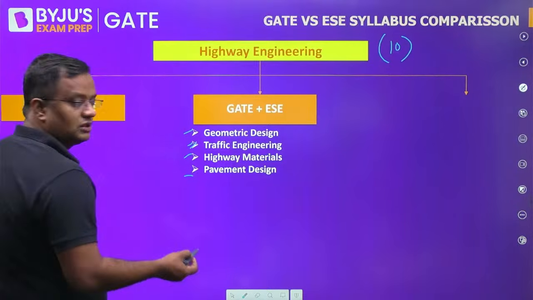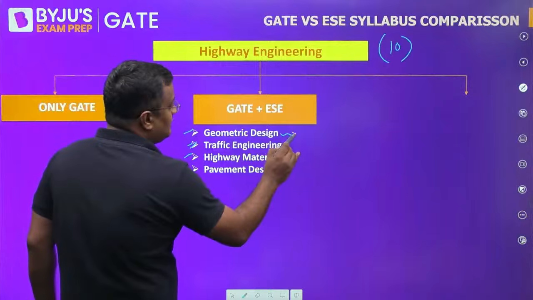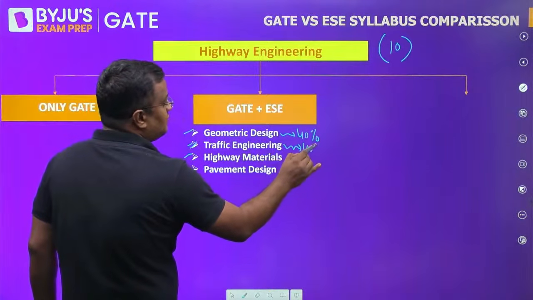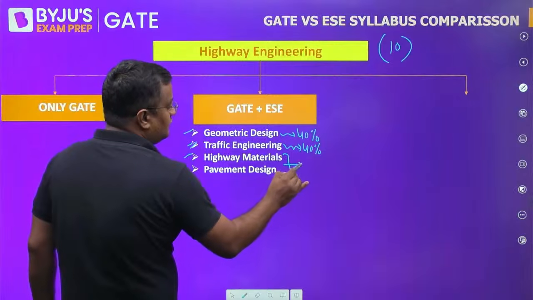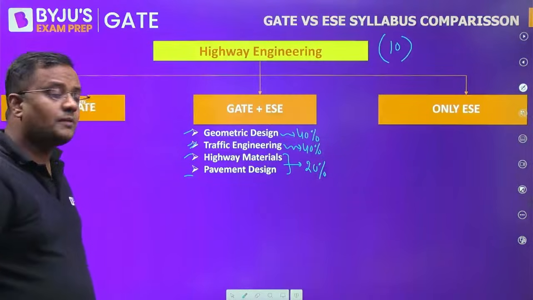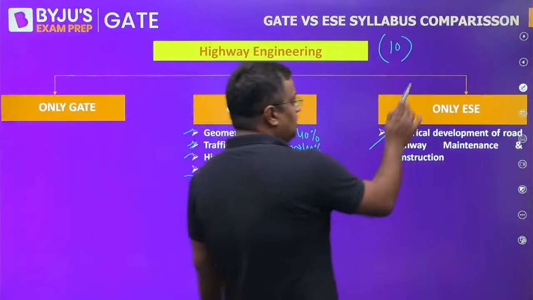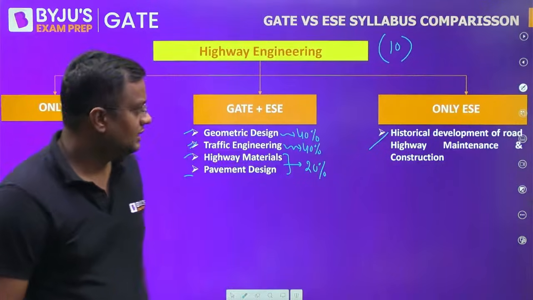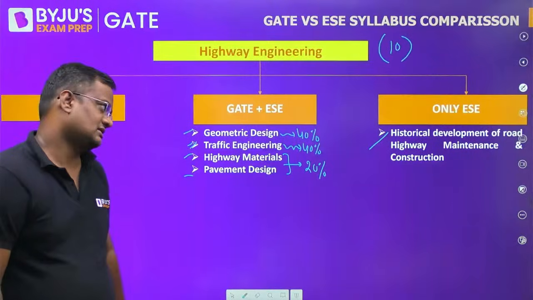Okay, these are in both GATE and ESE. Usually 40% questions come from geometric design, 40% questions come from traffic design, and from both of these 20% questions are coming. Now the topics which are only in engineering services are historical development of road, that Roman roads and all these things, and highway maintenance and construction.